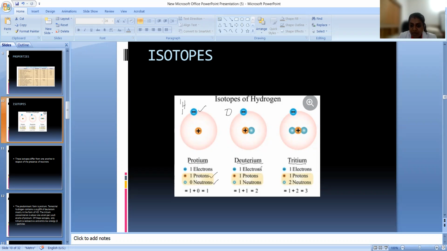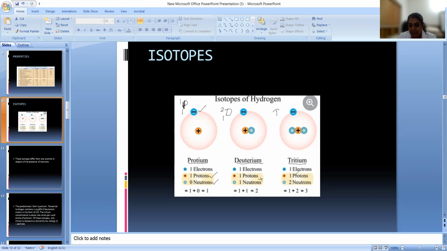In the case of deuterium, it has one electron, one proton, one neutron. So its mass number is what? One proton and one neutron, so 1 plus 1, 2. So its mass number is 2, its atomic number is 1. So this is deuterium. Protium, you can write like P also.